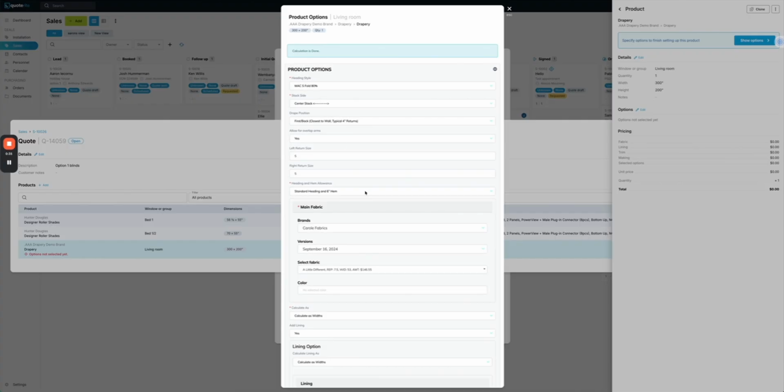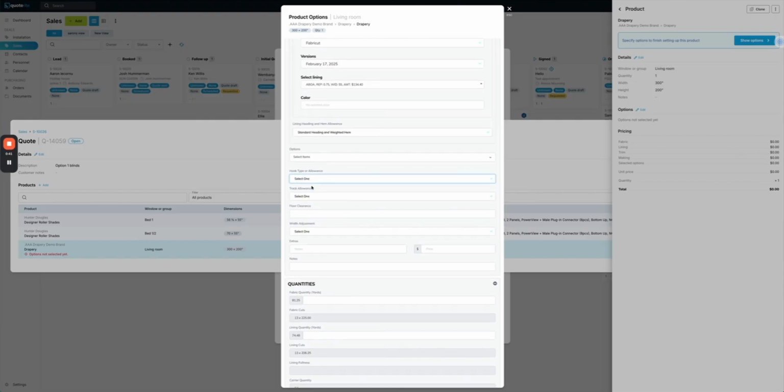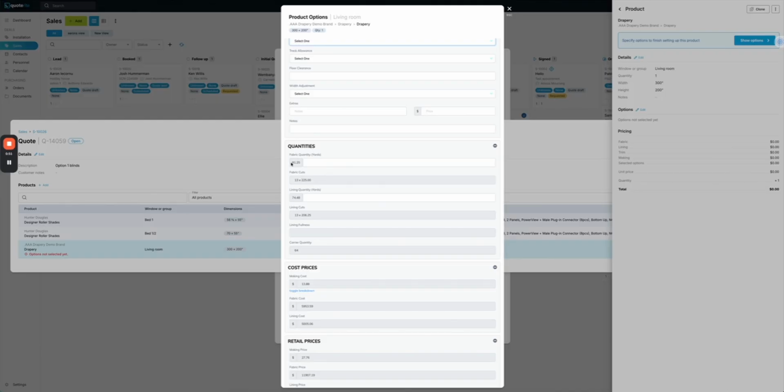So a lot of custom configuration can go in around, well, if I choose a ripple fold, then this is the hook that I want and this is the allowance. Or maybe we have a track selector at the top that says, if this is the track I choose, then this is the hook and this is the allowance, etc. But once that's done, we can come down and see that we've got our yardage, we can see our cuts, our lining quantity, and our lining cuts.